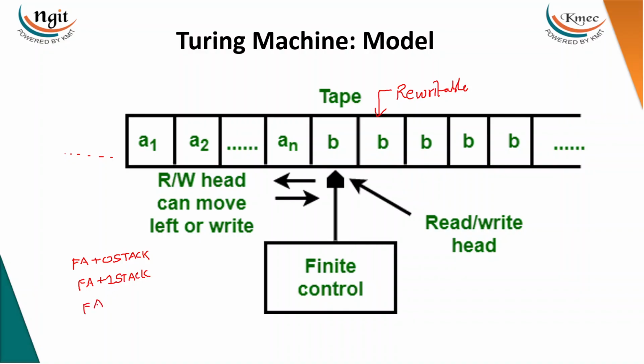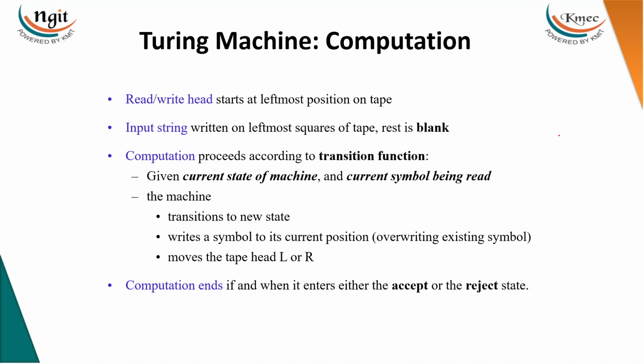And a finite automaton with n stacks, an infinite number of stacks, would be treated as a Turing machine. So if you want memory like a stack or queue or whatever it is, just go to the tape and utilize the space here and here, because the tape is of infinite length and rewritable. You can read it and you can write it.